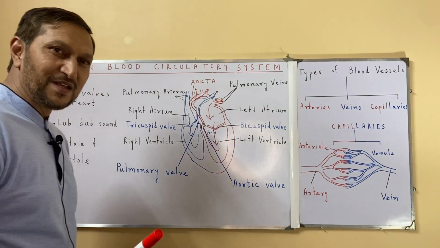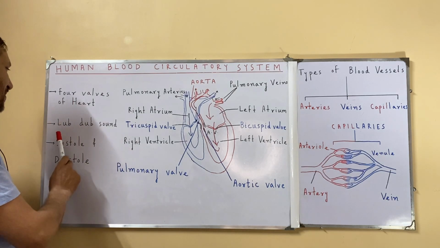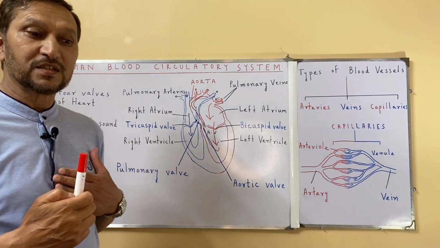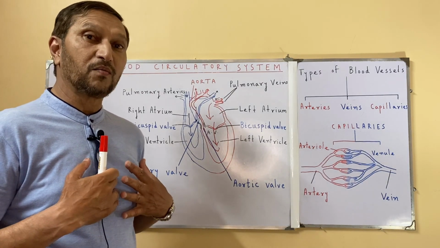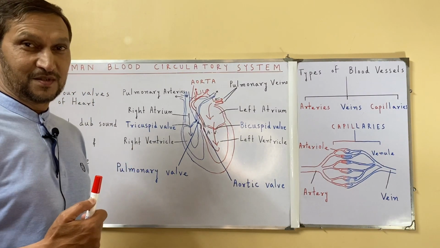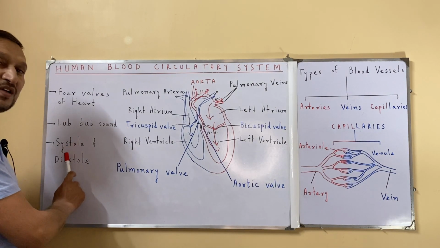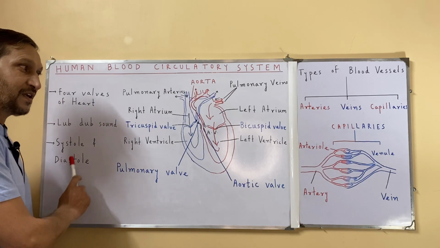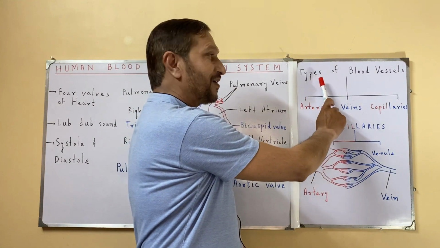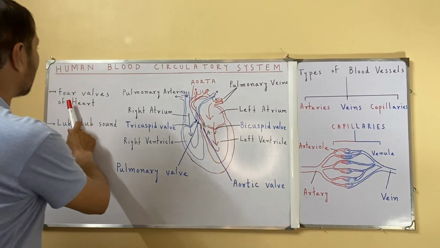So in today's topic, we will understand the 4 valves of the heart and what is the lub-dub sound. We hear a sound in our chest, from the heart. This sound is called the lub-dub sound. And what are systole and diastole? Systolic pressure and diastolic pressure. We will understand it. And last but not least, we will also understand the types of blood vessels. So let's start with the 4 valves of the heart.